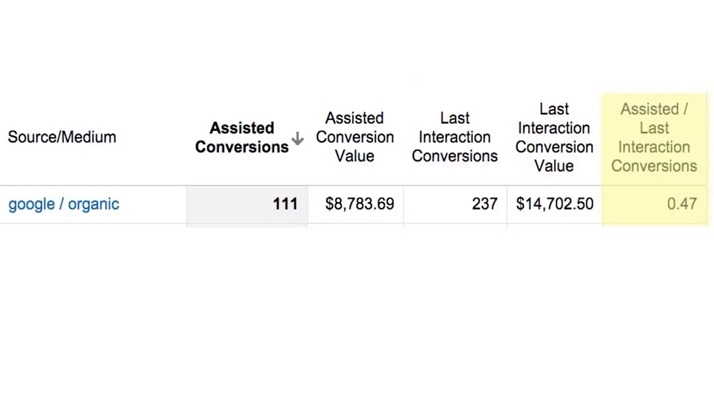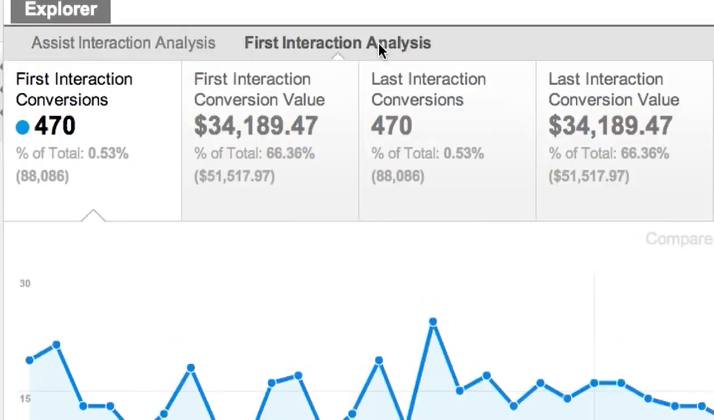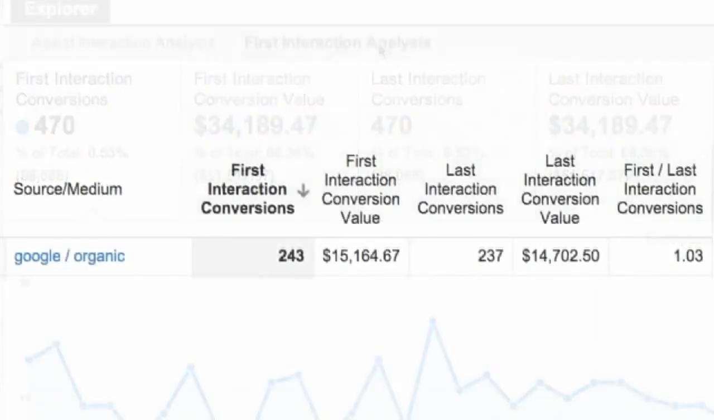Assisted to last interaction conversions summarizes the channel's overall role. A value close to 0 indicates that the channel closed more sales than it assisted. A value close to 1 indicates that the channel equally closed sales and assisted them. The more this value exceeds 1, the more the channel assisted sales and conversions. Click First Interaction Analysis and you can see which channels initiate conversions.